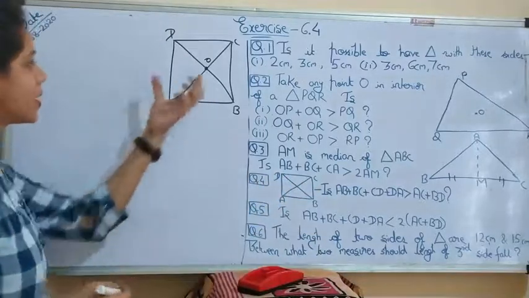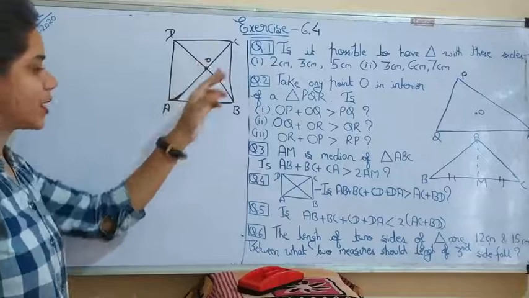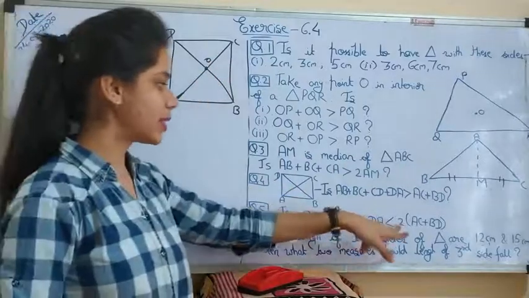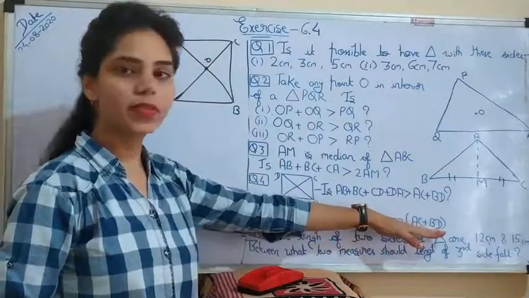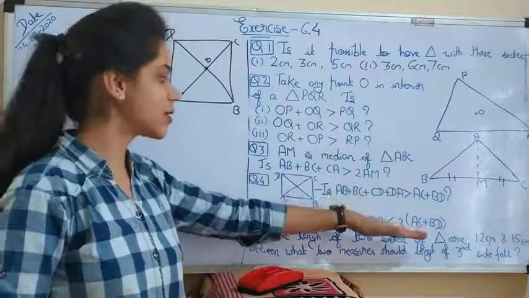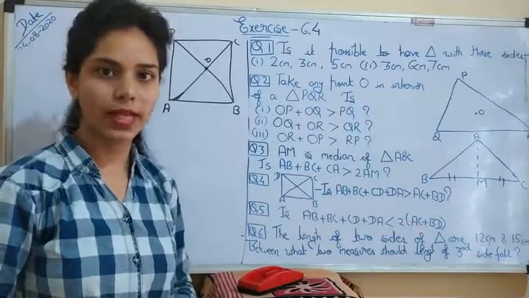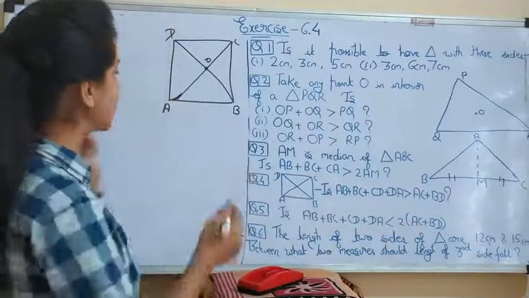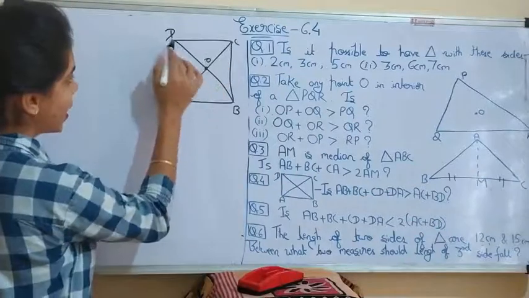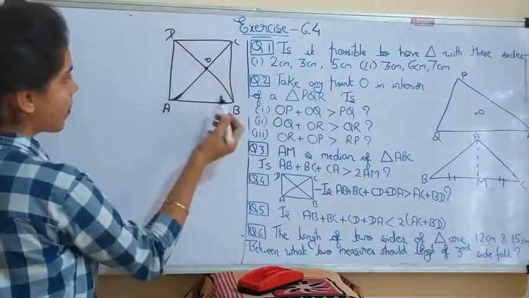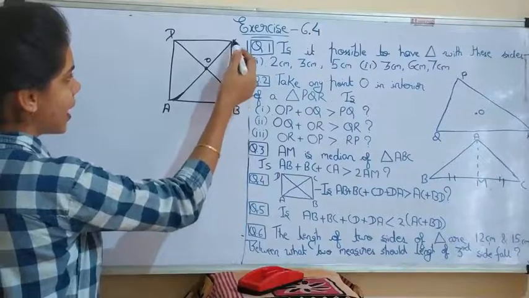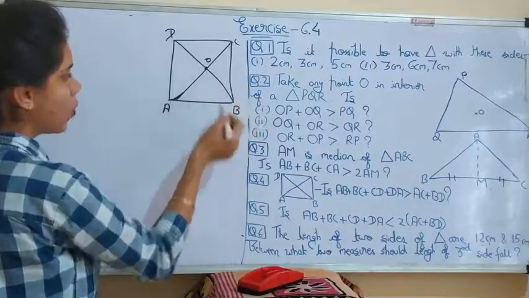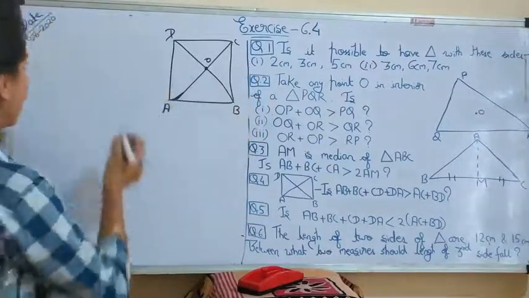For this, take smaller triangles. For proving that twice the sum of the diagonals is greater than the sum of all sides, we have to take these smaller triangles, DOC, DOA, OBC and AOB. We will take these smaller triangles.